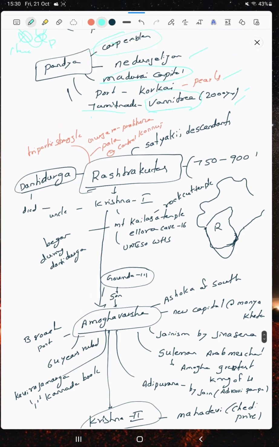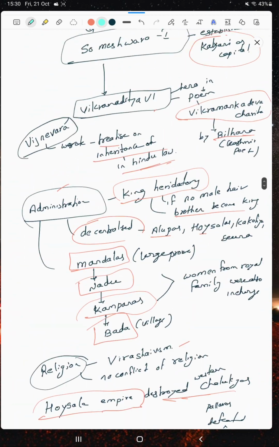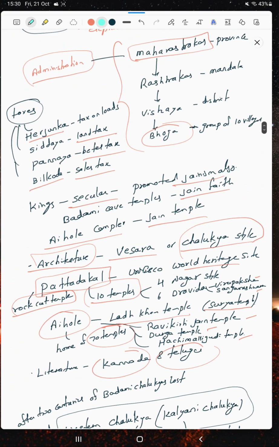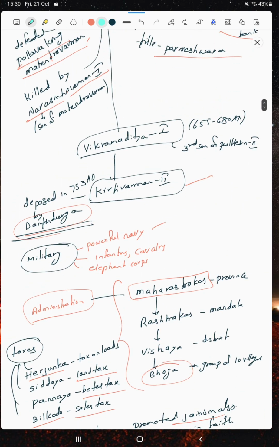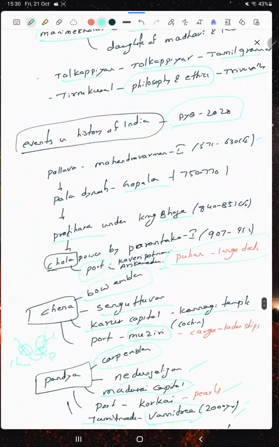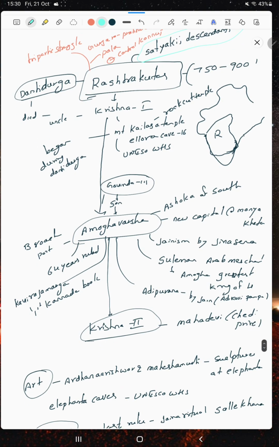And the next one we come to is the Rashtrakutas, which we studied in Badami Chalukyas: Kirtivarman, Dantivarman, Dantidurga. These Rashtrakutas started the empire here itself, and there is a tripartite struggle. We explained tripartite struggle in Kanauj among the Palas, Rashtrakutas and Gurjara Pratiharas. They are descendants of Satyaki.